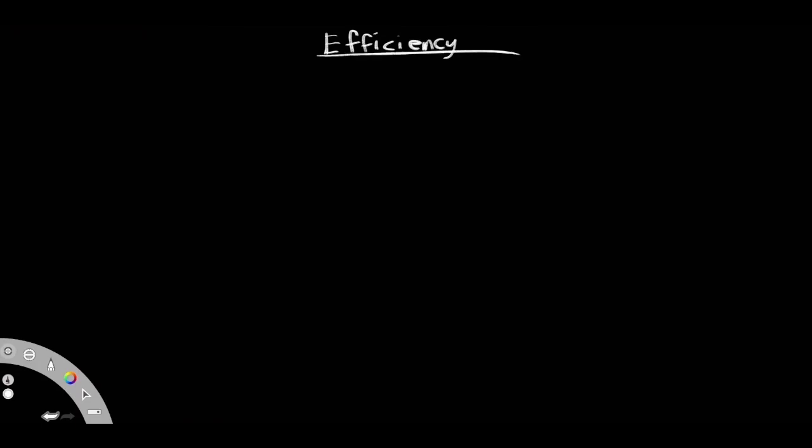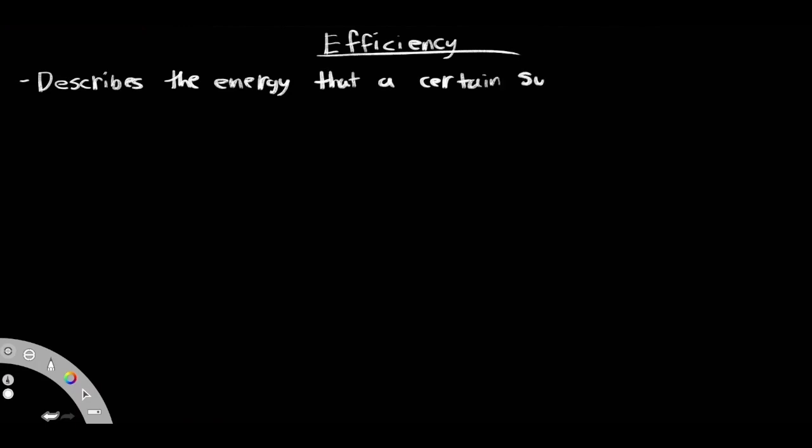What is efficiency? Efficiency, simply put, it describes the energy that a certain system can extract and make useful. And this obviously needs to come from an energy source.